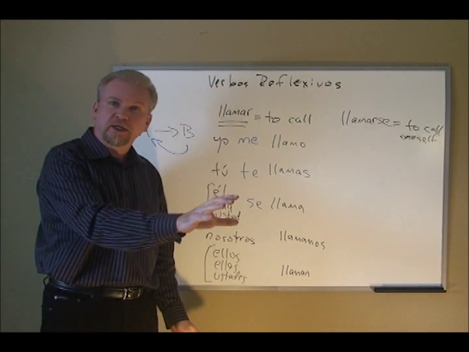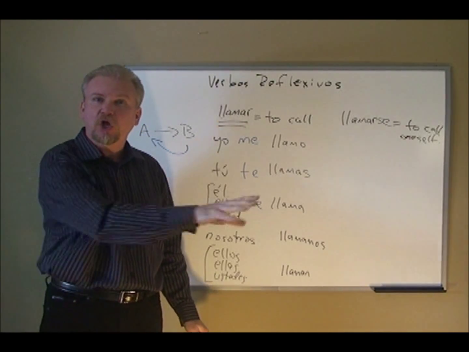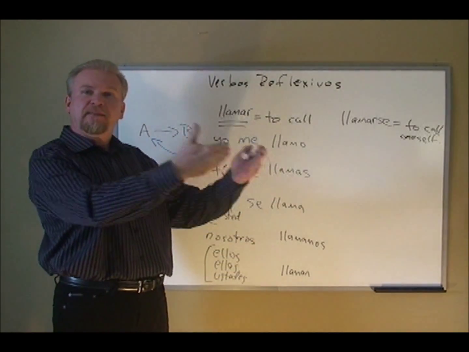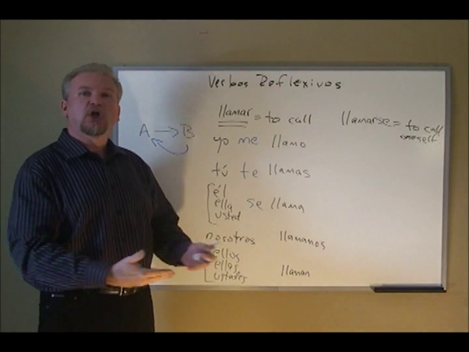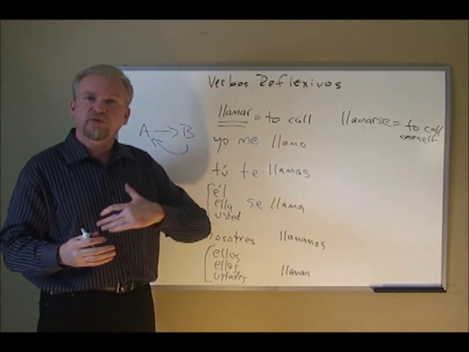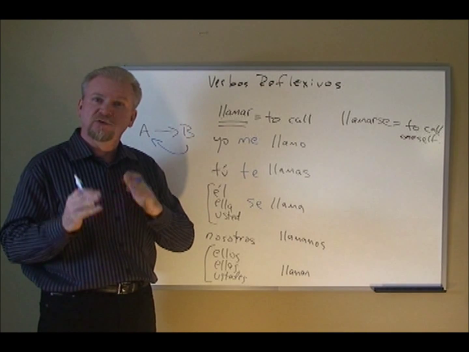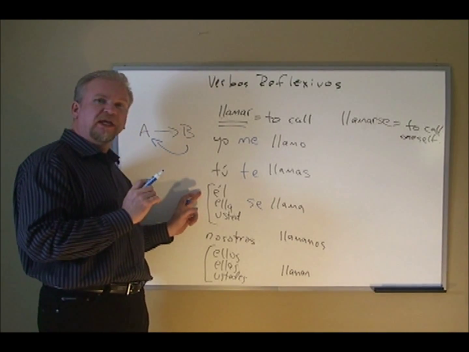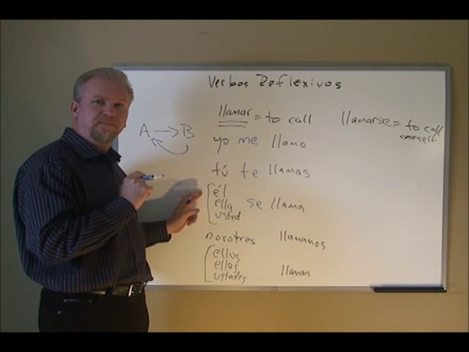He's not doing the calling. Él llama la policía. He calls the police would be just as a regular verb. Él se llama Roberto. He calls himself Roberto. The action of calling now is coming back to him, reflecting back. Do you see the difference? The regular verb, the person we're talking about, is originating the action here.